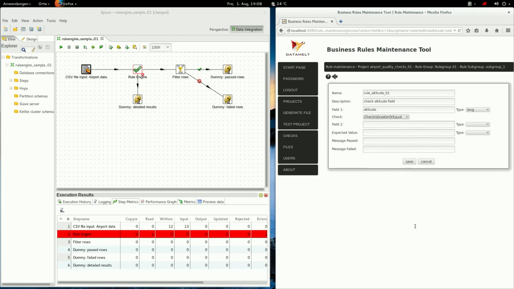Now you could check this against another field if you wanted, but in this case we want to check the altitude against the fixed value, and we say we want to check that the altitude field is greater or equal to 0. And now we have to specify a message for the condition that the rule passes and a message for the condition that the rule failed.